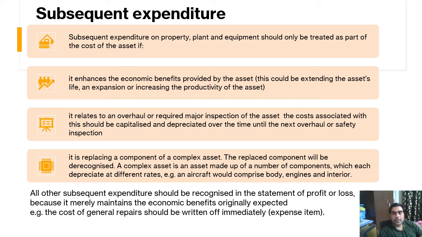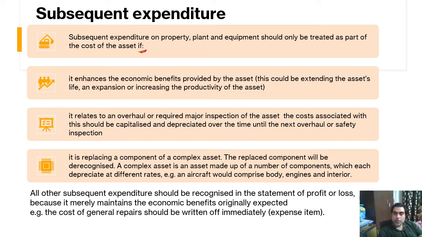Subsequent expenditure on an asset may become part of the asset or may be transferred into the profit and loss statement or profit and loss account. Subsequent expenditure on property, plant and equipment should only be treated as part of the cost of the asset if it enhances the economic benefit provided by the asset. This could be extending the asset's life, expansion, or an increase in the productivity of the asset.